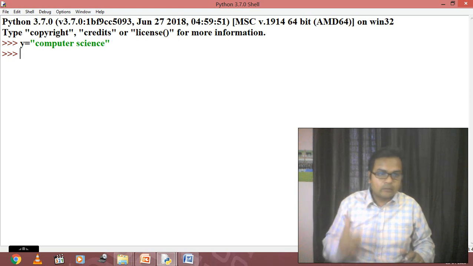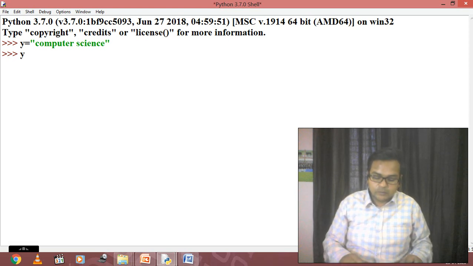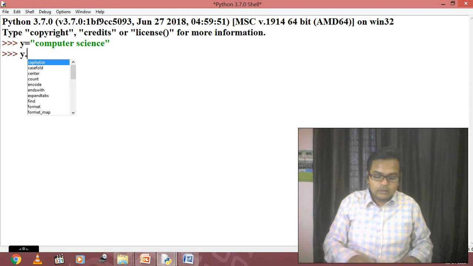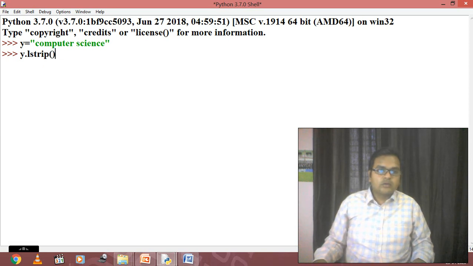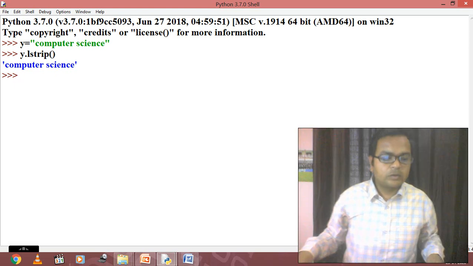Now just observe one thing what I'm saying. So now I have to use the function lstrip. So we will check y dot lstrip. Now we will check how this function is going to work if I'm going to use the lstrip function. Now check it out. I think no effect is there. y dot lstrip. I think some space has not been given properly over there.